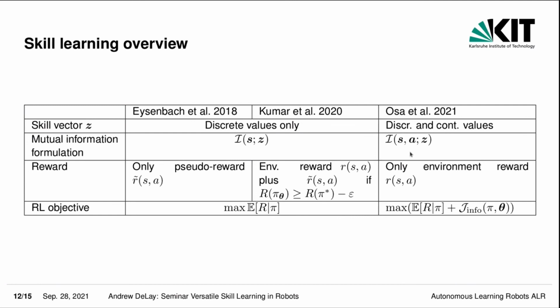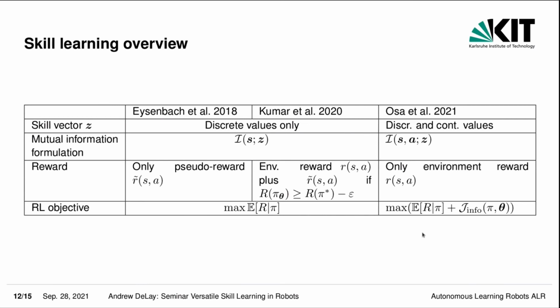And all three approaches differ in the way that this is maximized, from keeping the environment reward out, to incorporating the environment reward, and finally by maximizing JInfo alongside the accumulated reward. OSA and others reformulate the reinforcement learning objective.